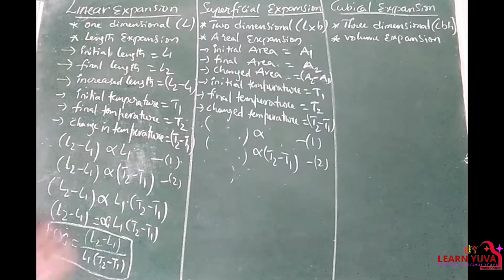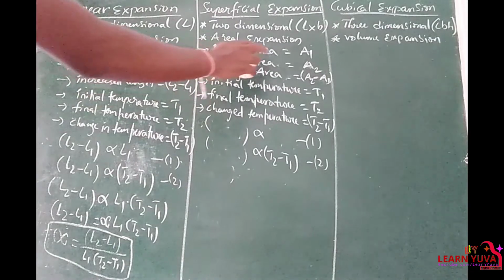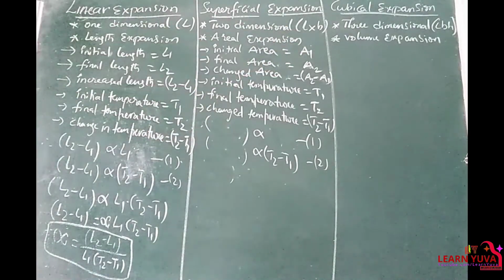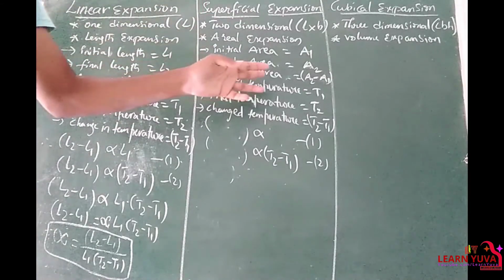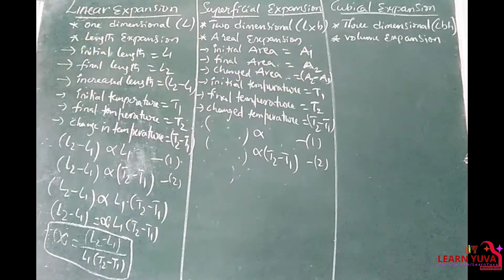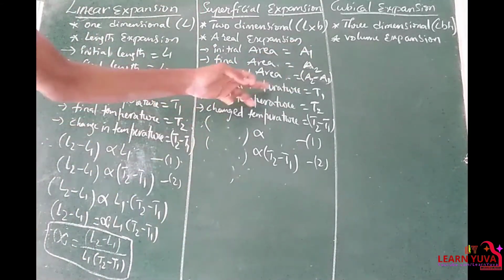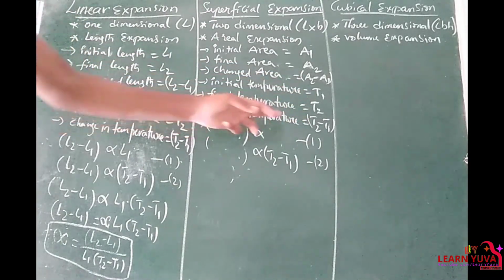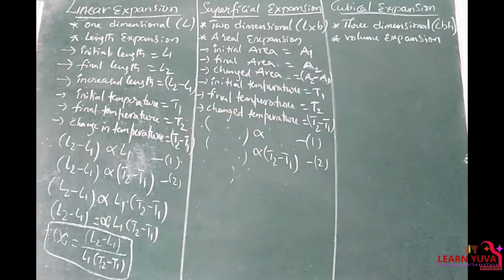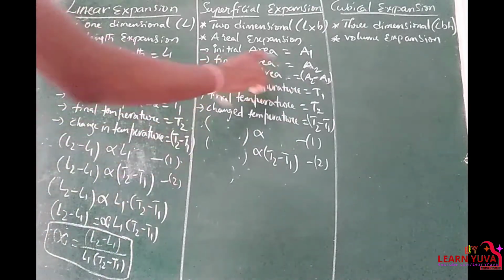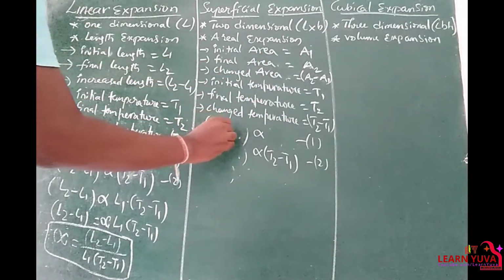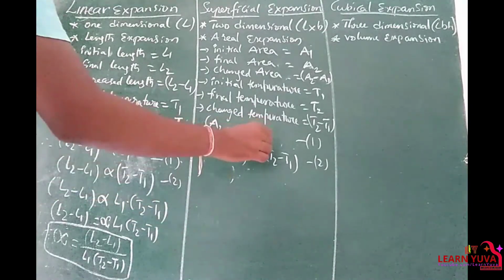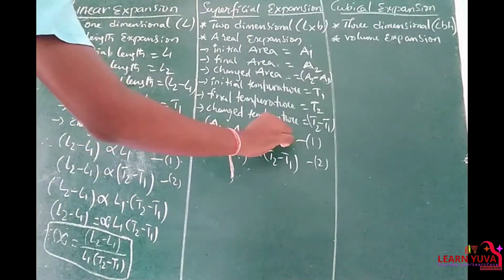Right? Superficial expansion: initial area is A1, final area is A2. So the change in area is equal to A2 minus A1, and initial temperature is T1, final temperature is T2. So the change in temperature is T2 minus T1. So the change in area A2 minus A1 is directly proportional to the original area.